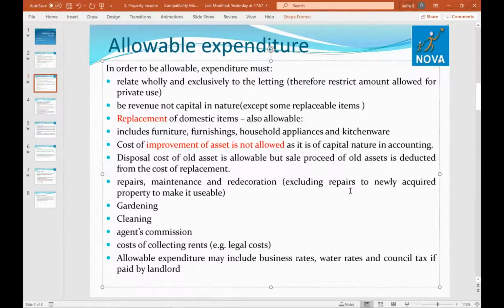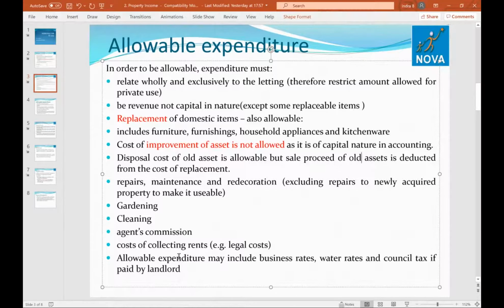Okay, that is not allowed. Or before renting the property, if you made some improvement, obviously that will not be allowed. Some gardening expense, cleaning expense, if you have to do, it is allowed. Even agent's commission is allowed, like you had to rent the property and you had to pay the agent. Yeah, it's allowed.